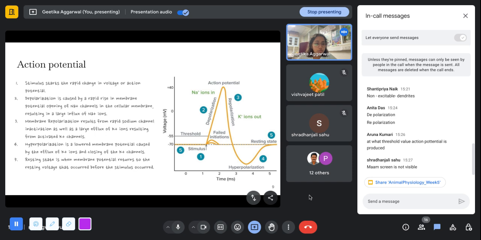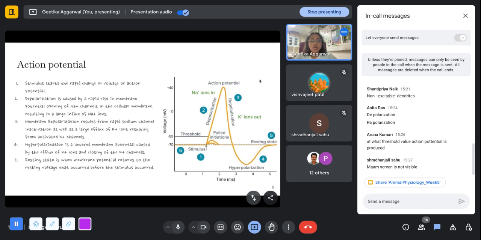Hi, is my screen not visible? No, ma'am, it is visible. It is visible. Okay. Shraddhanjali, I think you should check your internet if the problem still continues.